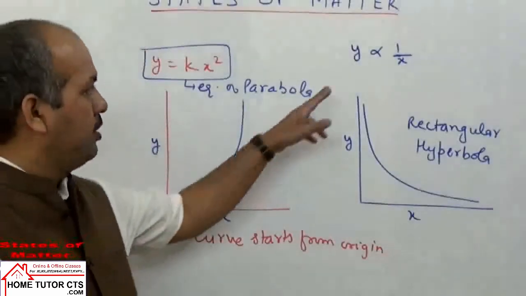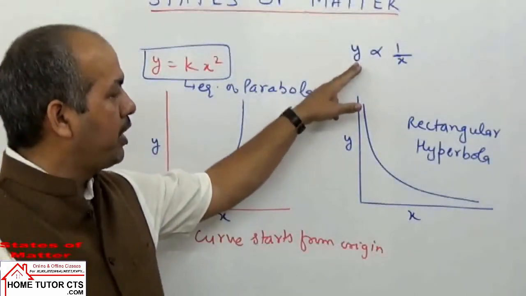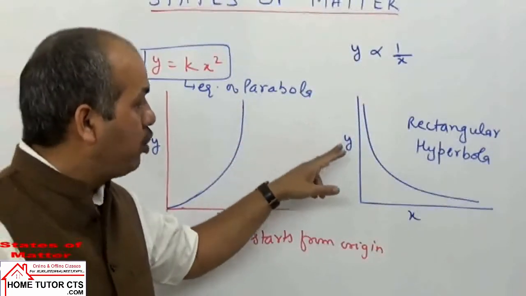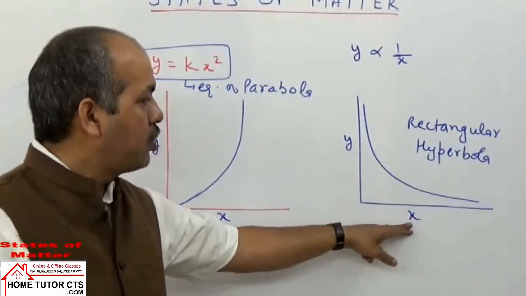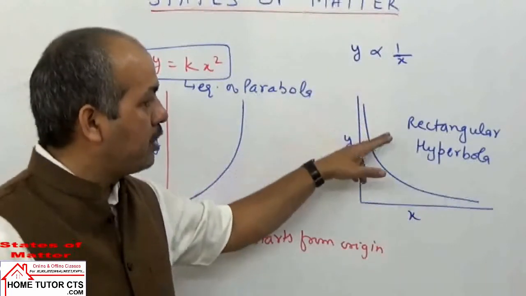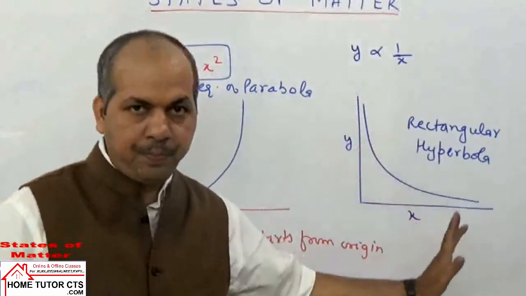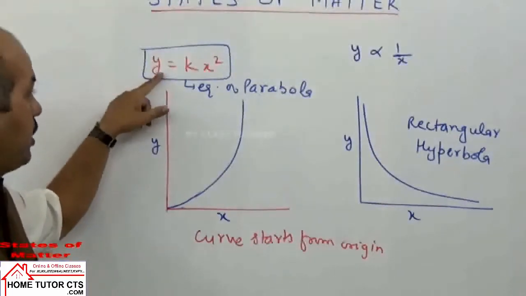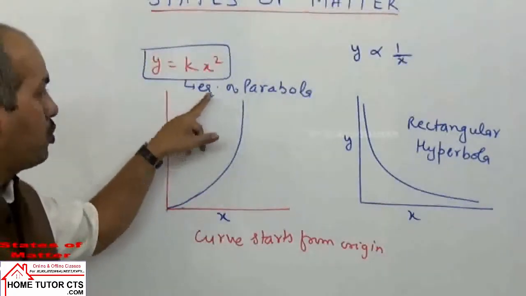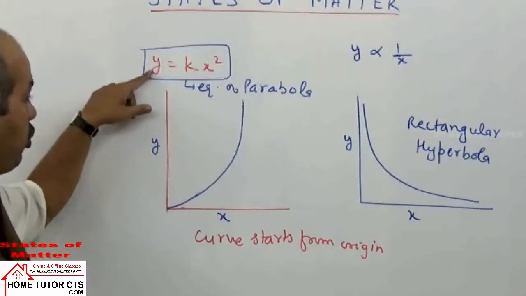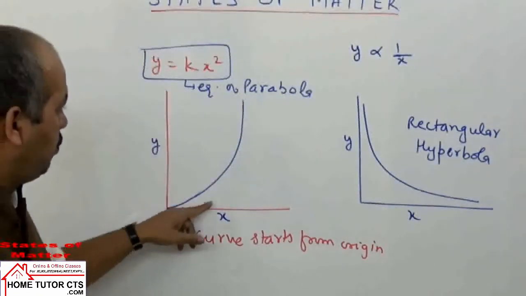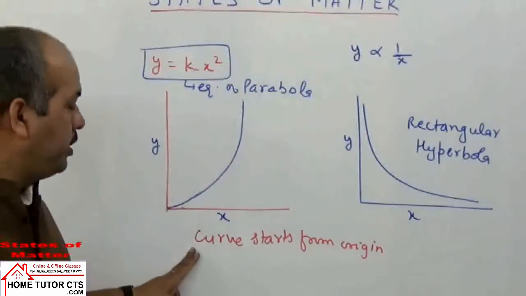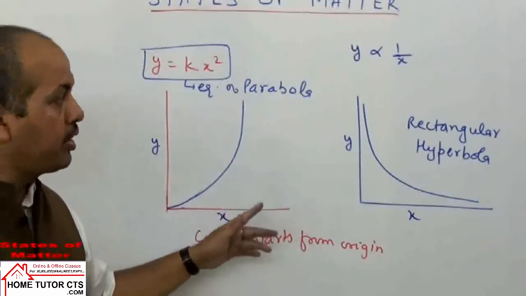We can take two more graphs here, like we have taken Boyle's law with the graph nature of this category. When y is inversely proportional to x and we draw the graph y versus x, then we get the graph nature that is called a rectangular hyperbola. And when we take the equation y is equal to k x square, it becomes the equation of a parabola. When we draw the graph y versus x, we get such a kind of graph called a parabola, and this curve starts from the origin.